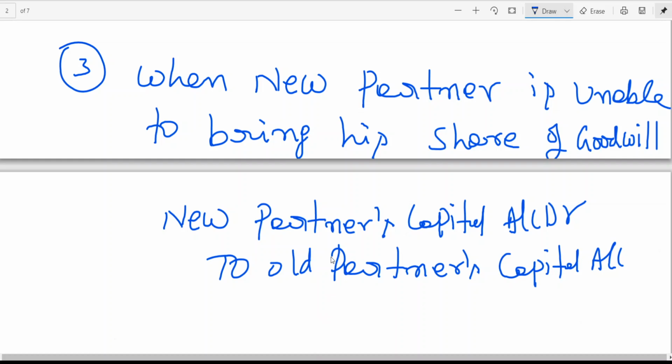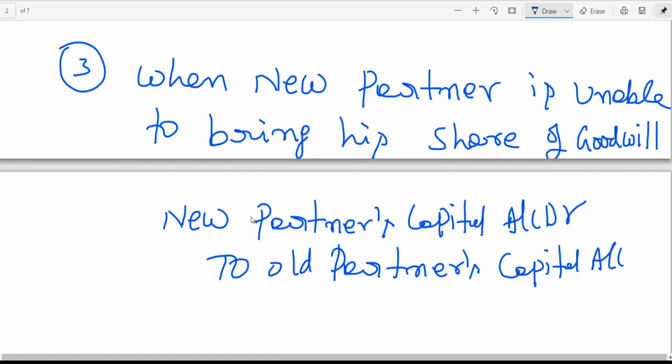So, simple logic. If the new partner brings cash, you debit bank and credit the old partner. If he can't bring it, you debit his account. What is the logic, sir? Suppose 100 rupees is the capital of the new partner and 10 rupees is the share of goodwill. We ask him to bring 100 rupees towards capital and 10 rupees towards goodwill. Last class I told you: the new partner brings his share of capital for getting ownership, and brings his share of goodwill for getting future profit.